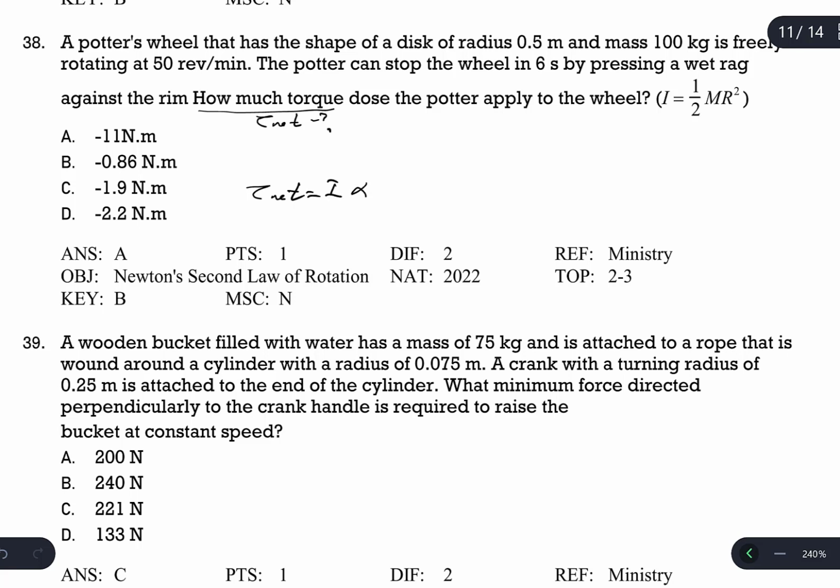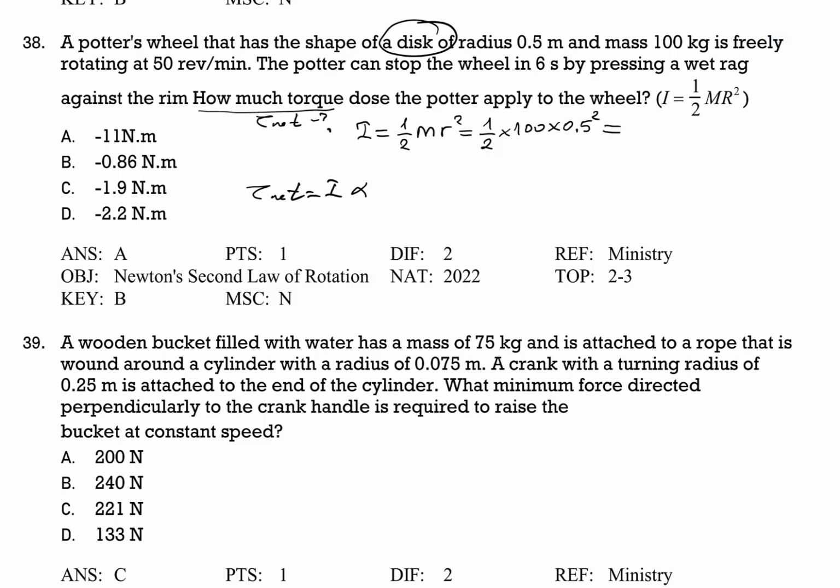And I, because it's the shape of a disk, I for the disk must be calculated first, which is going to be 1 over 2 m of the disk times the square of the radius. So 1 over 2, mass of the disk is given as 100, radius of the disk is given as 0.5, but we should square it.